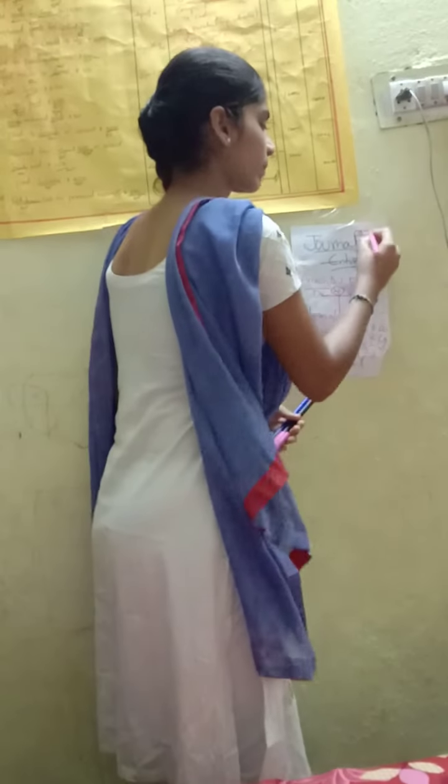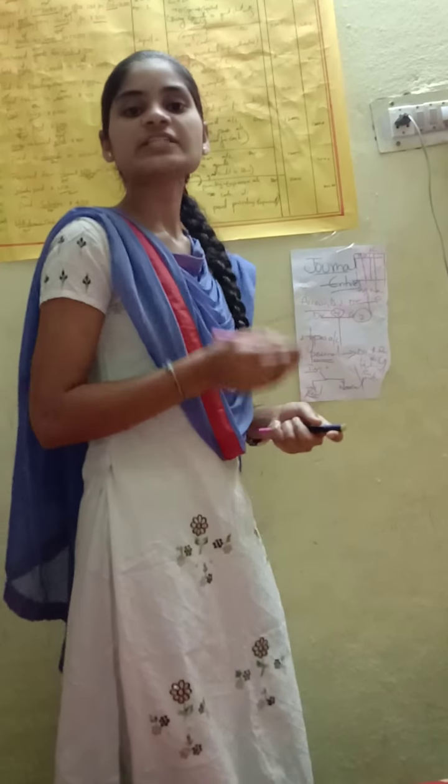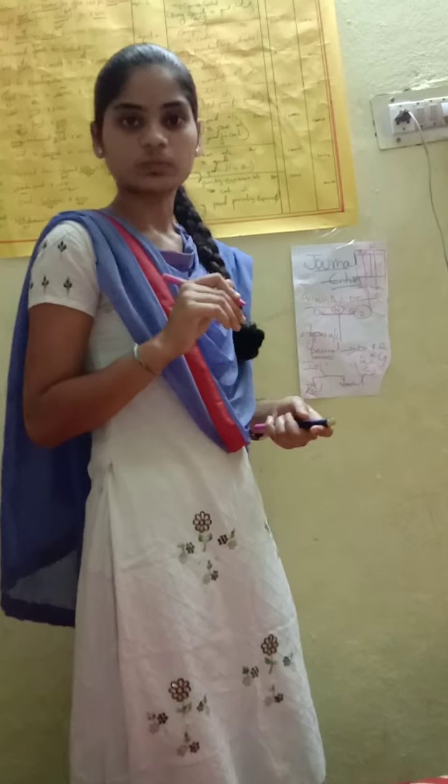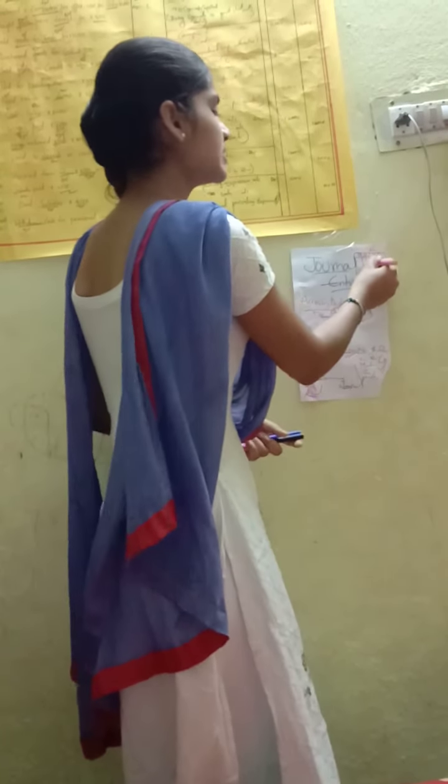Date, particular, LF. What is the full form of LF? LF means ledger folio. Next, debit amount and credit amount. Debit means what comes into the business or what we are receiving. This comes under debit. Credit is outgoing, giver, income and gains. This comes under credit.